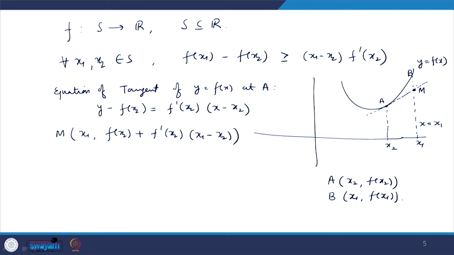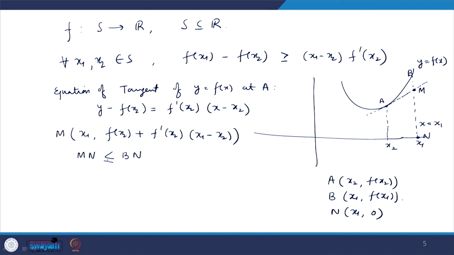Now, you can clearly see that if this point is, suppose, N, where N is the point (x1, 0), then MN is less than or equal to BN, and if it is a straight line, the equality may hold also. Okay. So, what is MN?